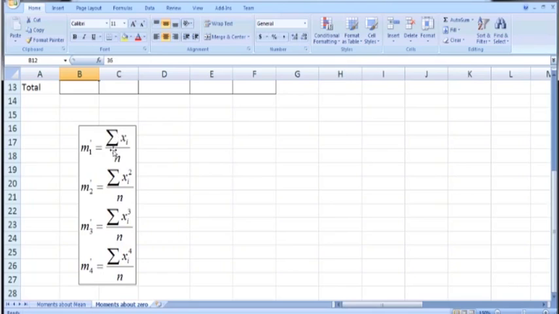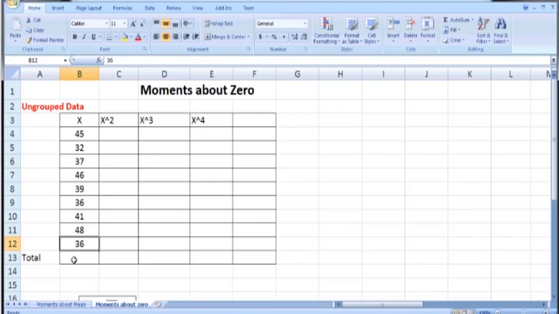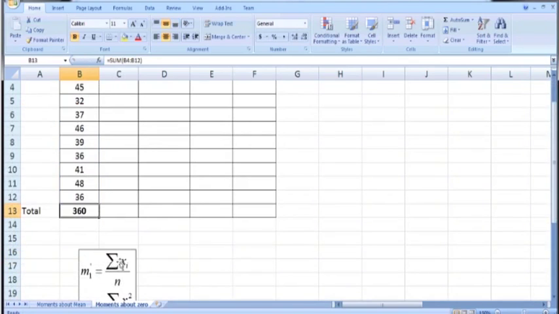Now in order to calculate these 4 moments about 0, we need to calculate summation xi, and then divide this sum by n. To calculate this summation, we use the Excel built-in sum function. Just put an equal sign and write sum of B4 to B12. This will give us summation x. Press enter, we get 360.